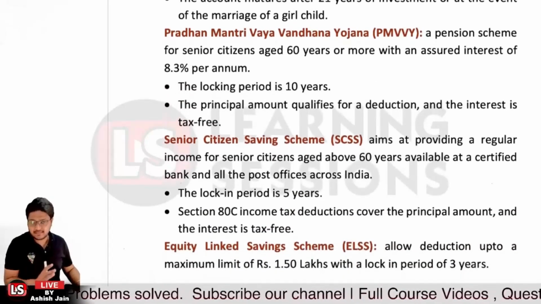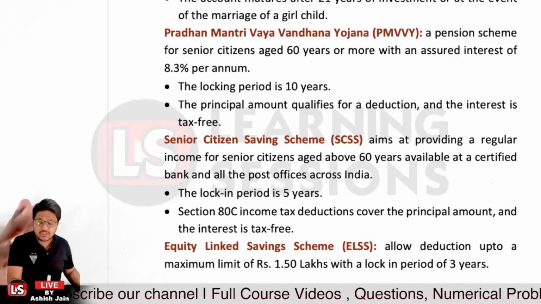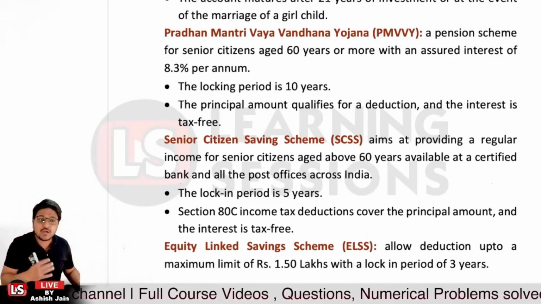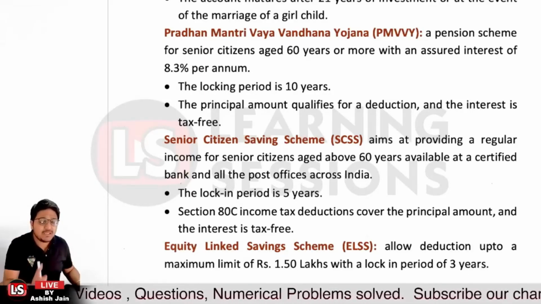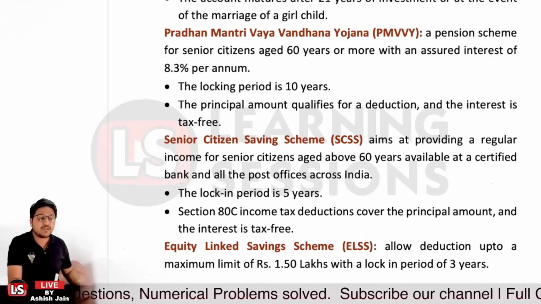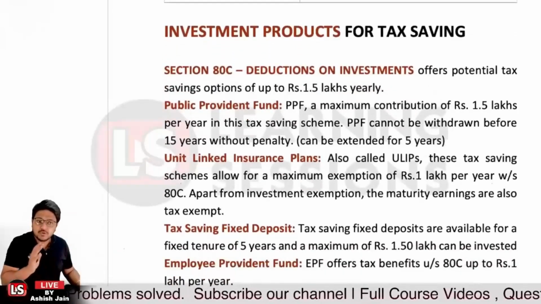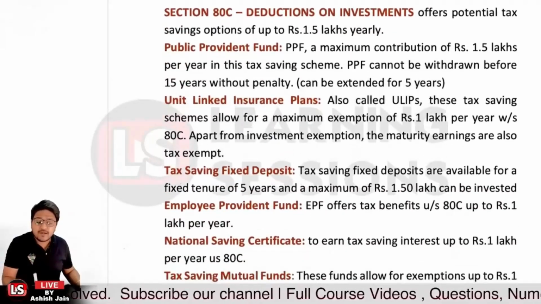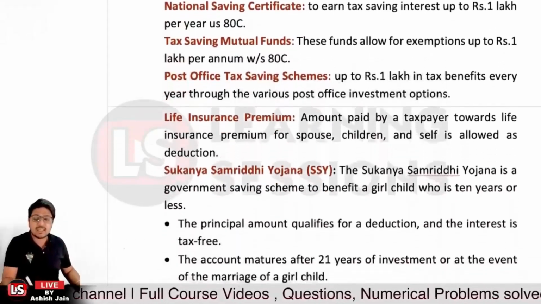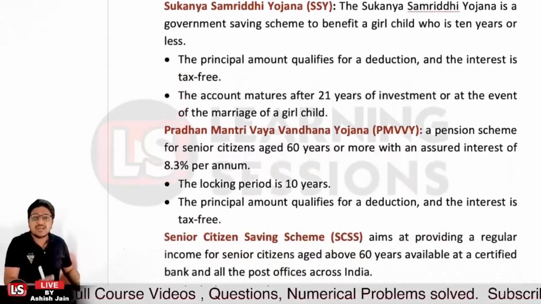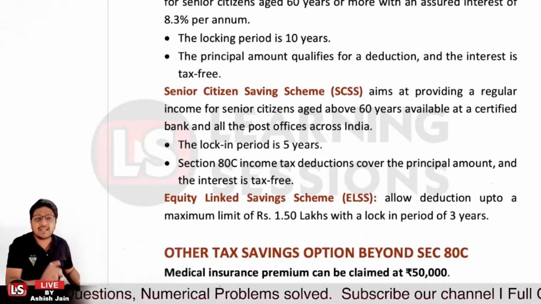And if we talk about the ELSS, that is the equity linked saving scheme. If you invest in securities covered under the ELSS, that also allows a deduction under 80C for an amount up to rupees 1.5 lakh, and it has a minimum lock-in period of 3 years. Okay, so that's the case. So PPF, ULIP, tax saving FDR, employee provident fund, NSCs, post office schemes, life insurance schemes, Sukanya Samriddhi scheme, Pradhan Mantri Vaya Vandana Yojana, senior citizen savings scheme, and equity linked savings scheme are all covered under 80C, right?